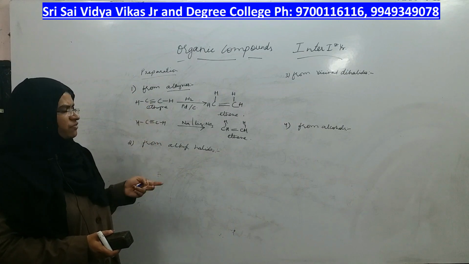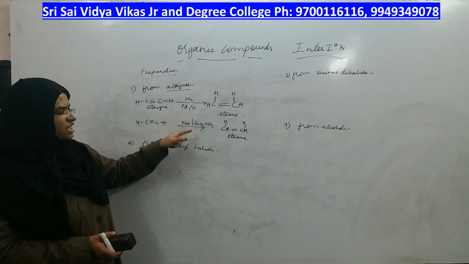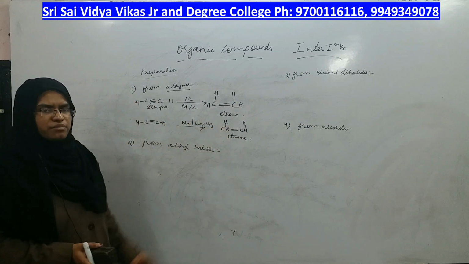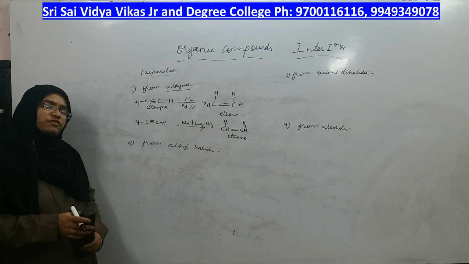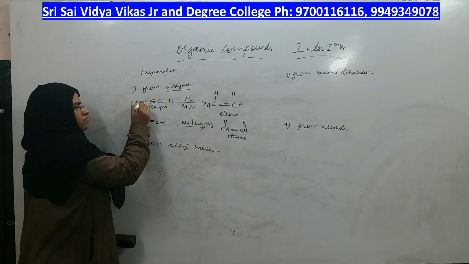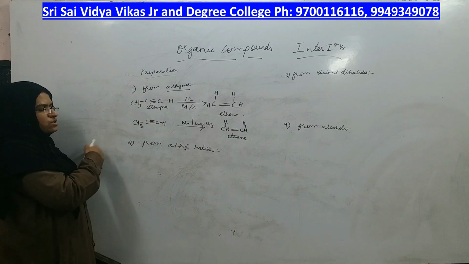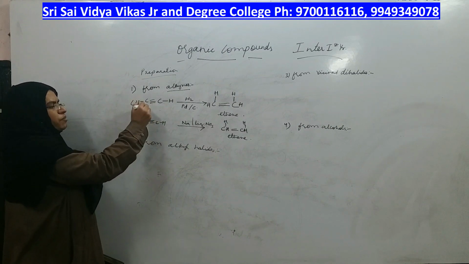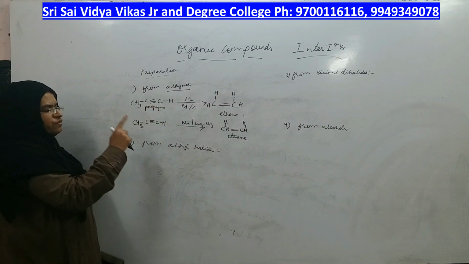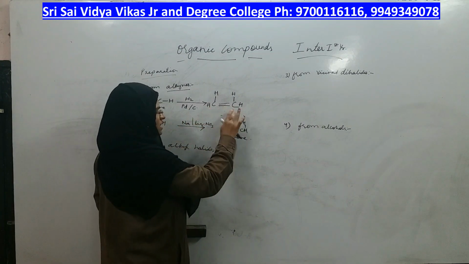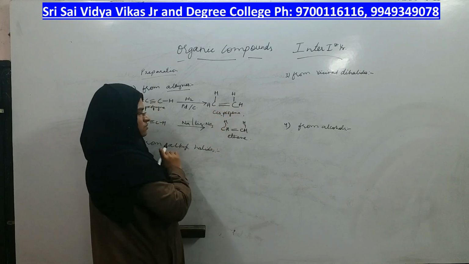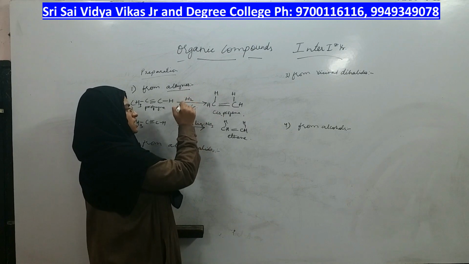These are two different mediums or conditions by which you can get alkenes from alkyne. Are they the same or different? Are the products obtained from the first and second the same or different? For this alkyne, the product is the same, but if you take an alkyne like so, not ethyne but propyne, for propyne you will get propene, and it is cis-propene, for this condition.